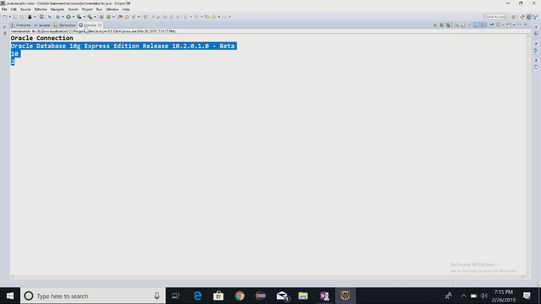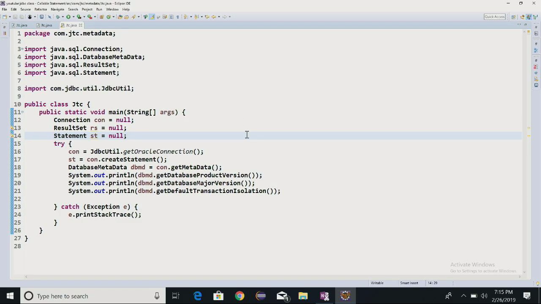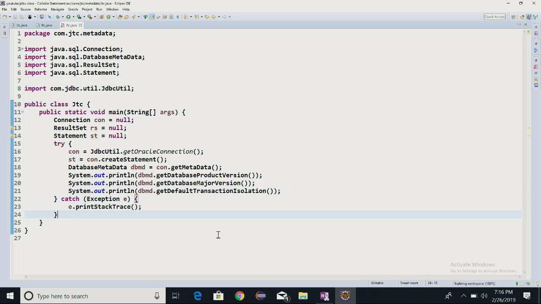Now I hope you are understanding what is exactly the use of the database metadata we are talking about. In case any one of you has any questions related to all these things, please ask.